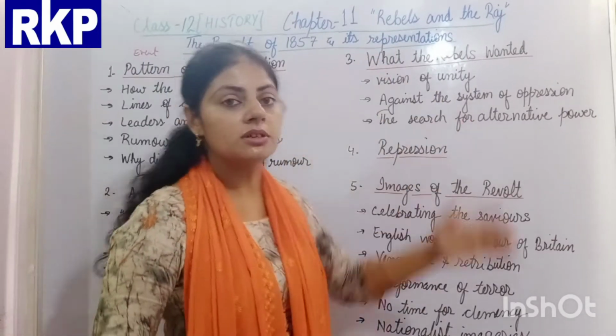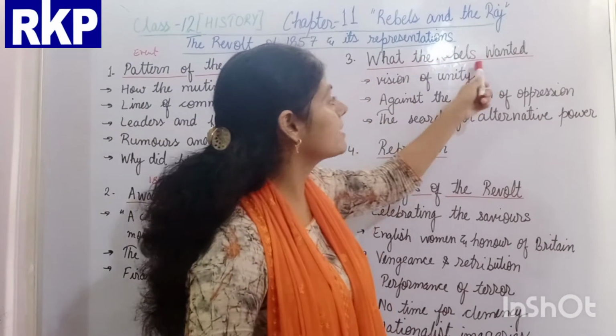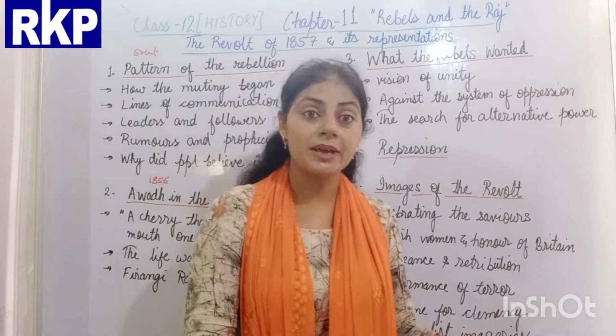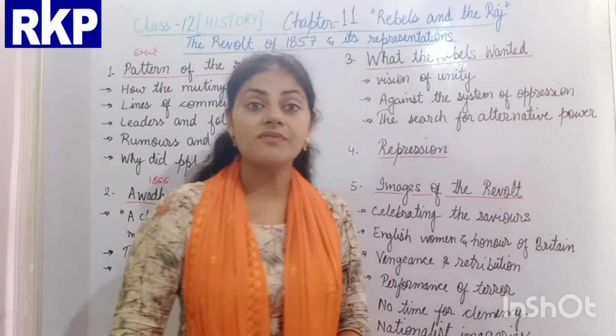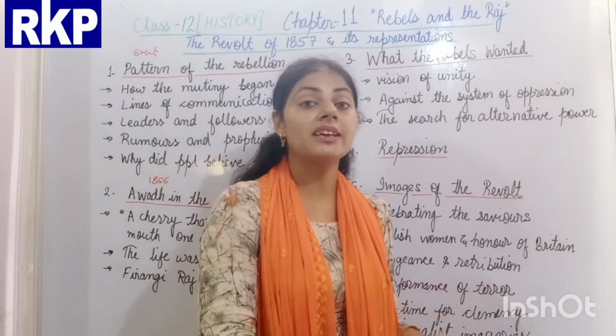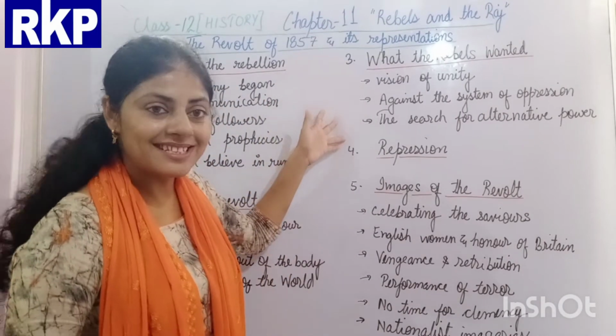Okay, now come to the third topic which we will discuss in the chapter: what the rebels wanted. Means the people who did the rebellion against the Britishers in the year 1857, what was their actual demand? Why did they revolt? What did they demand from the Britishers? So in this we discuss these 3 subtopics.